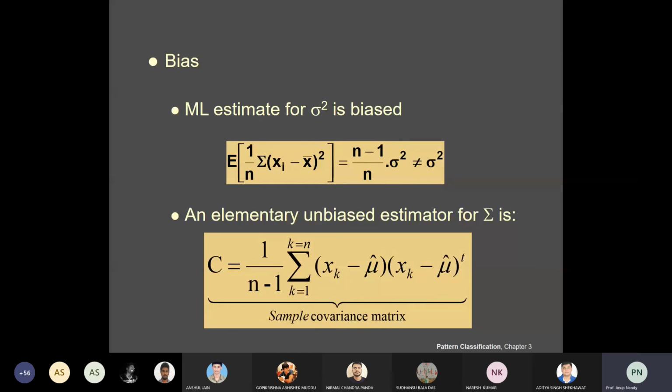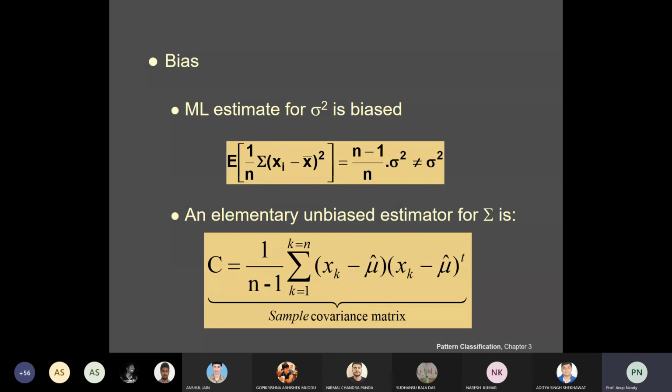Bias means, if the maximum likelihood estimate for the variance, sigma square, is biased, then the expected value, over all data sets of size n, of the sample variance is not equal to the true variance.